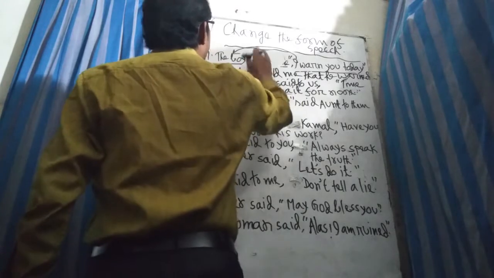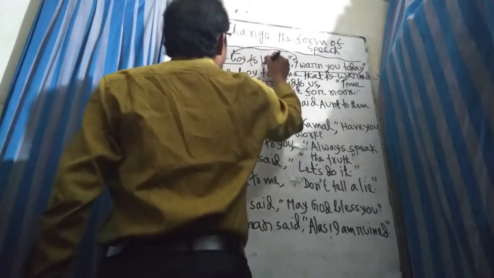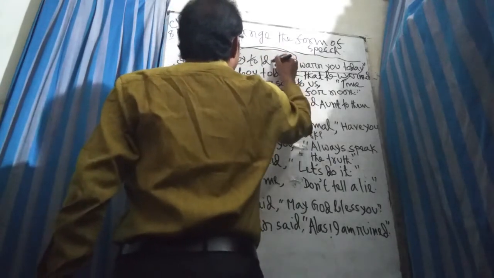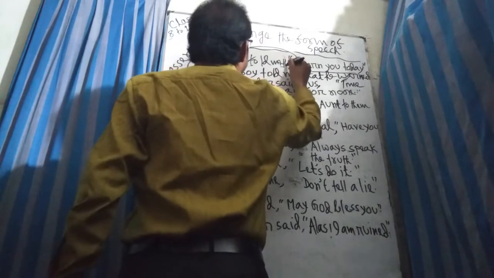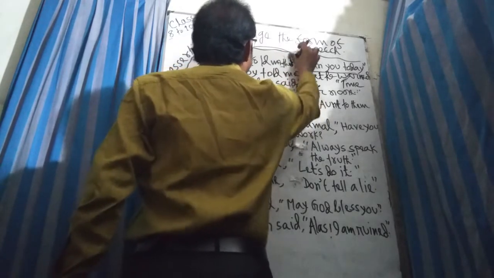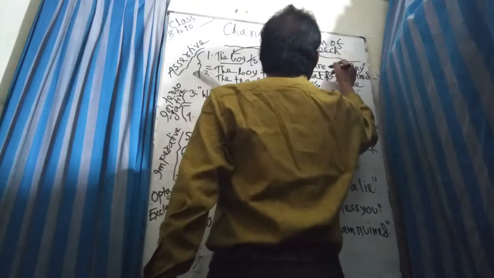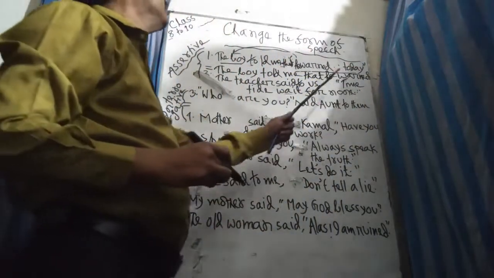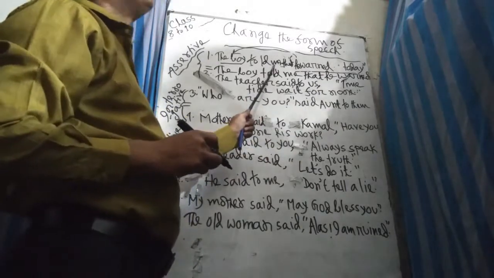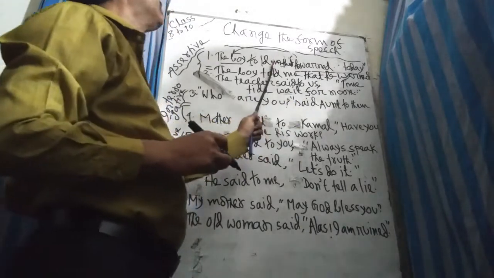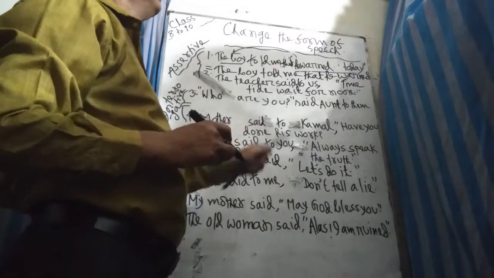The boy told me that he warned me that day. The comma and quotation are omitted, and I becomes he. Warn becomes warned. And there is you: you is the second person, and the second person indicates the object. The object is me, so you will be changed into me.